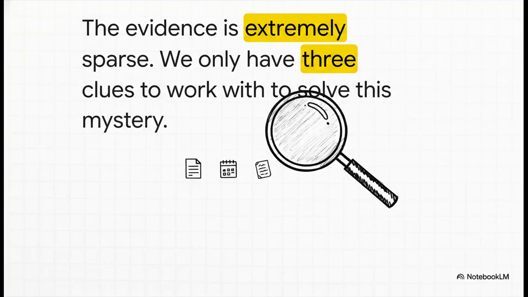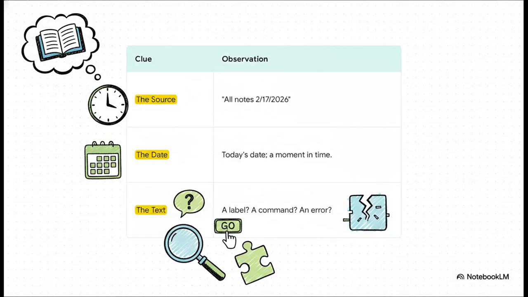Yeah, the evidence here is, well, it's sparse. To be honest, we've only got 3 clues to work with for this entire investigation. So, yeah, this is going to be a challenge. Okay, let's break down what we actually have. So, clue number 1 is the source title, All Notes. That kind of suggests a collection, right? Some kind of list. Clue number 2 is the date, which locks it into a specific moment in time. And then clue 3, the text itself, new note. Is that a label, a command, an error message? See, we can make these observations, but we still can't really draw any solid conclusions.